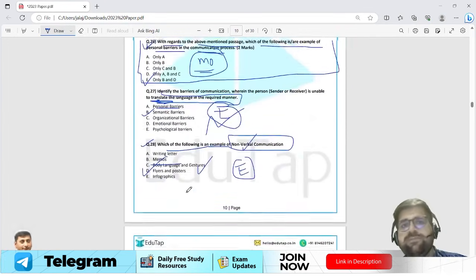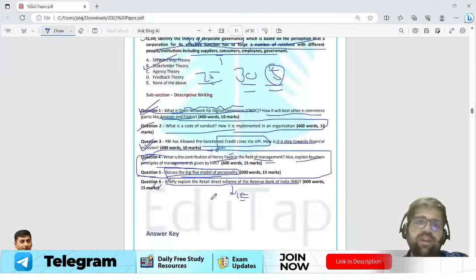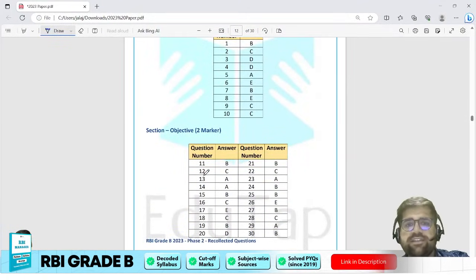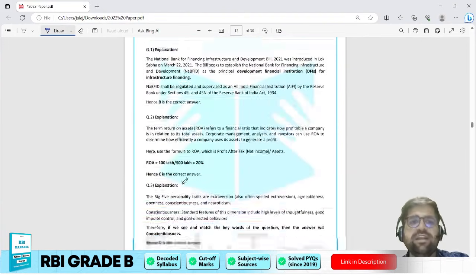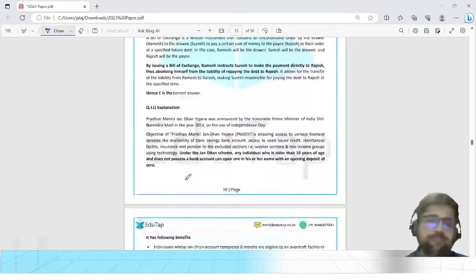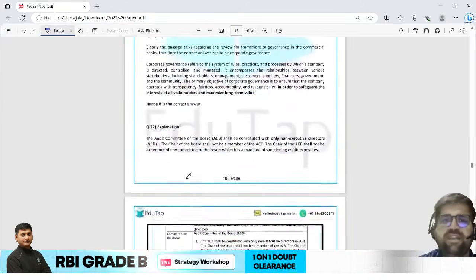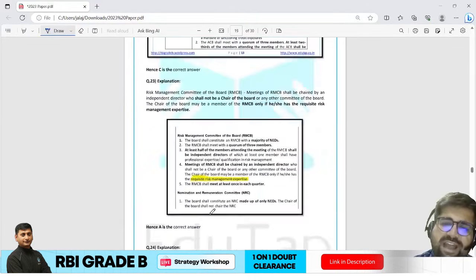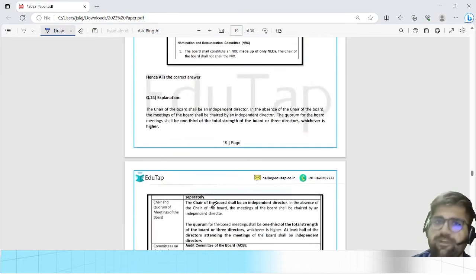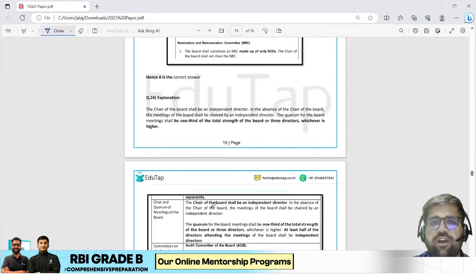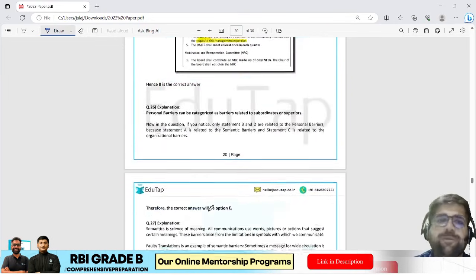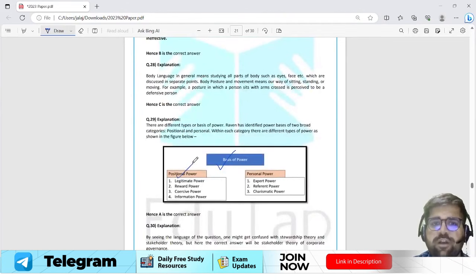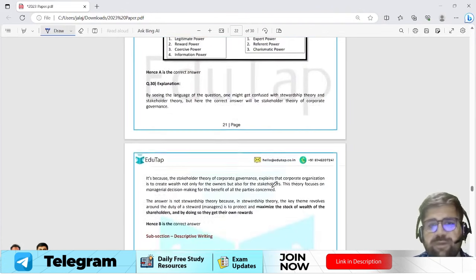Now again, this particular document is already uploaded in your course. You can see it. This is the answer key. You can see the answers over here. You can check your answers, and here is the explanation. If you want to see the explanation, you can do it by yourself, and these are the screenshots which we have attached. But the entire paper, if I leave that bill of exchange question, is covered in the EduTap course in the best manner. For example, basis of power, what are positional and what are personal power as well.